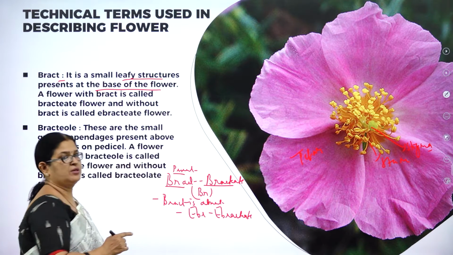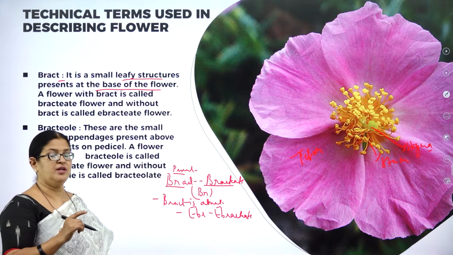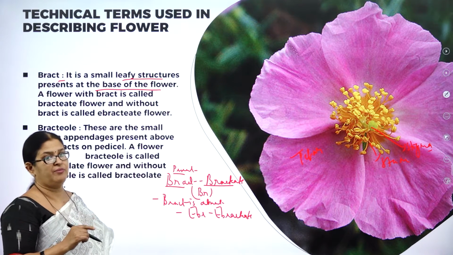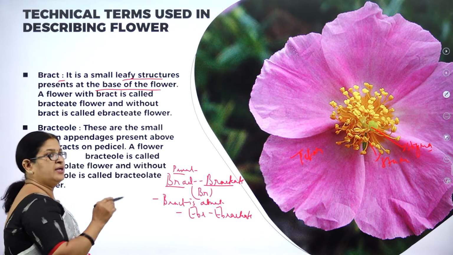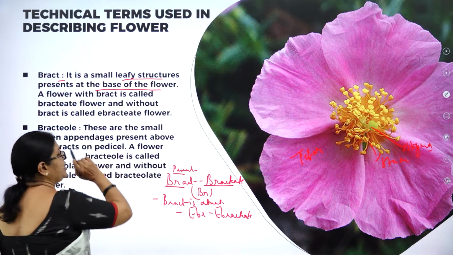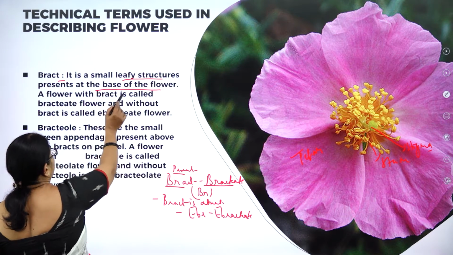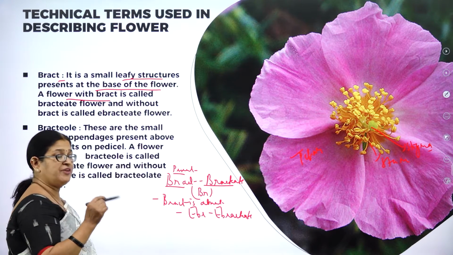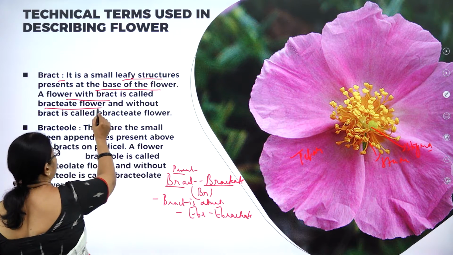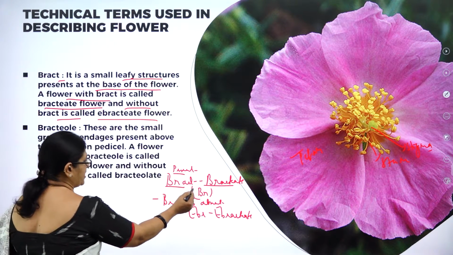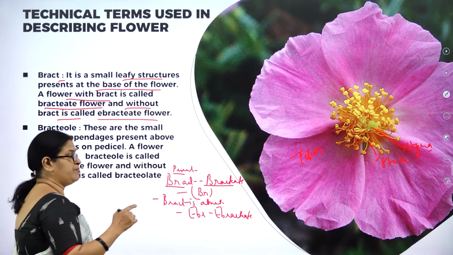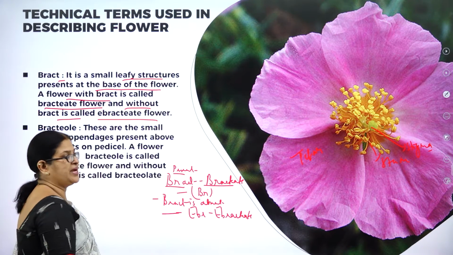The symbols are very important for you all to write the floral formula and floral diagram. So what is a bract? It is a very small leafy structure present at the base of the flower, and a flower with a bract is called a bracteate flower, and a flower without bract is called an ebracteate flower. So the symbol is bracteate Br, ebracteate EBr.